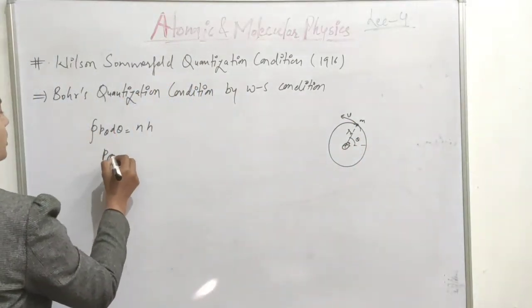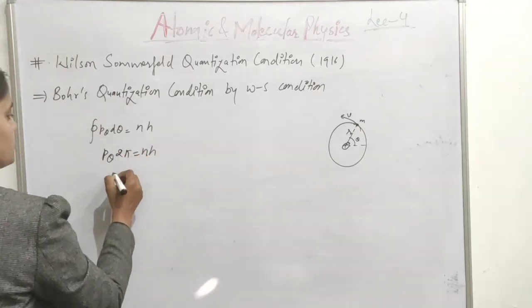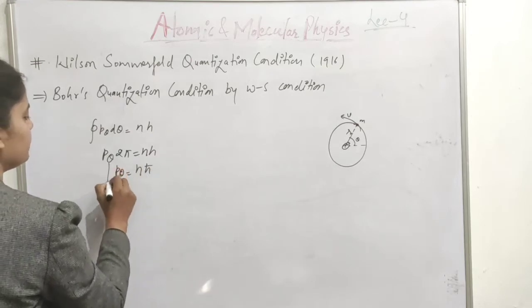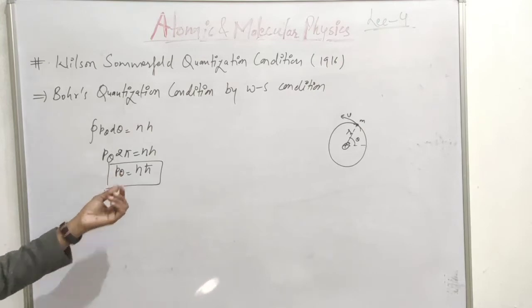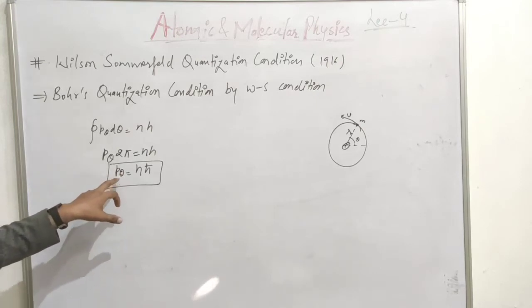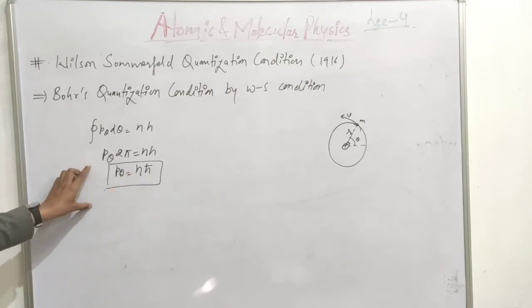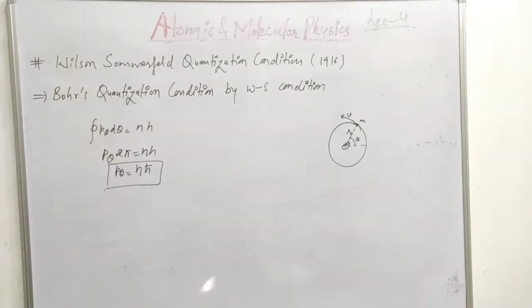So we can write p theta 2 pi is equal to nh. So this is nothing but p theta is equal to nh cut. This is angular momentum. P theta is angular momentum. So this is the quantization condition of angular momentum. So we have derived this condition with the help of the Wilson-Sommerfeld quantization condition. In this manner we have derived both conditions using the Wilson-Sommerfeld condition.